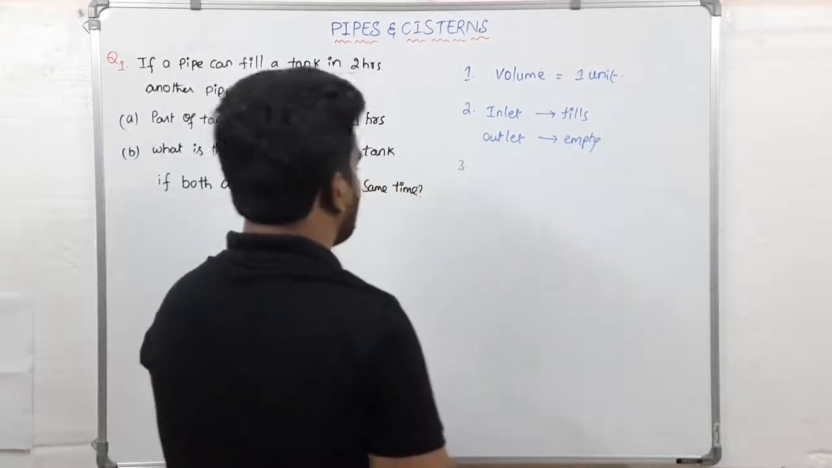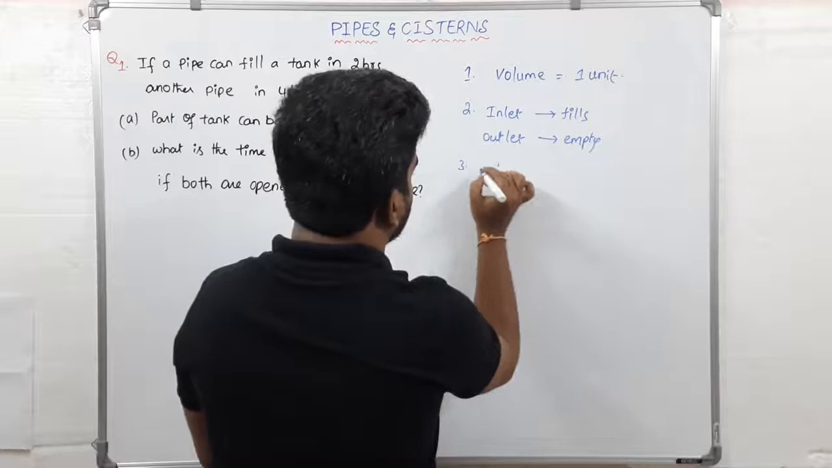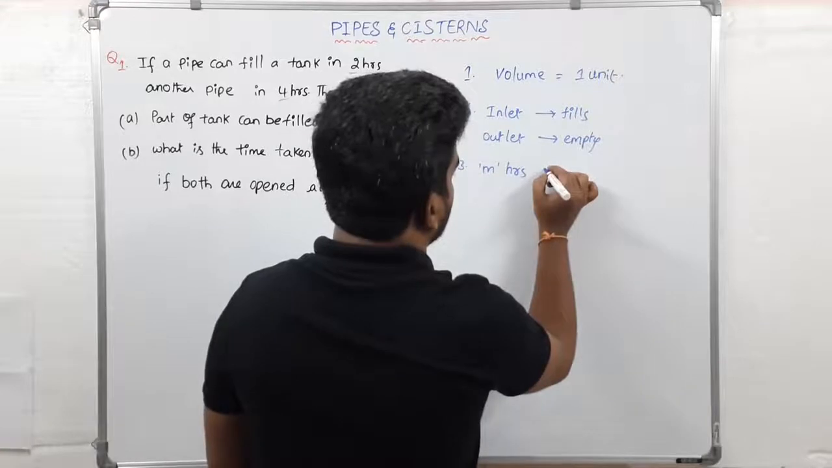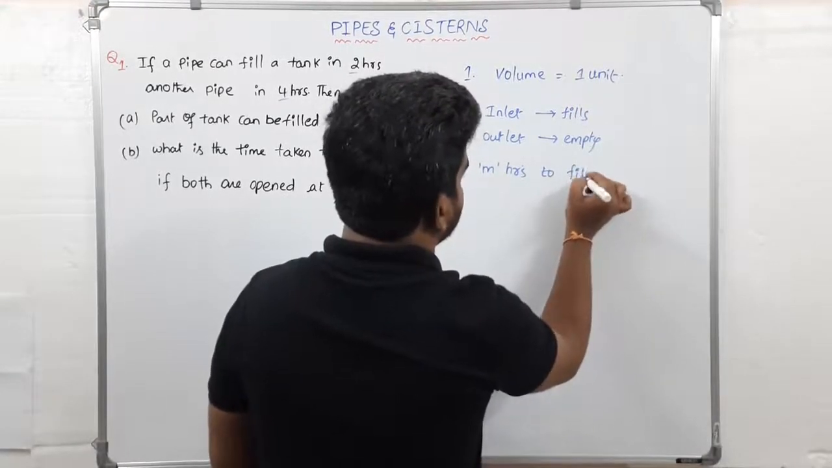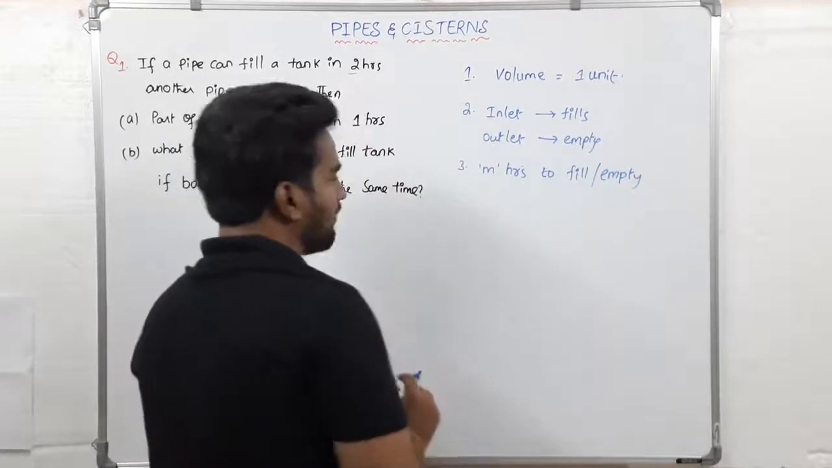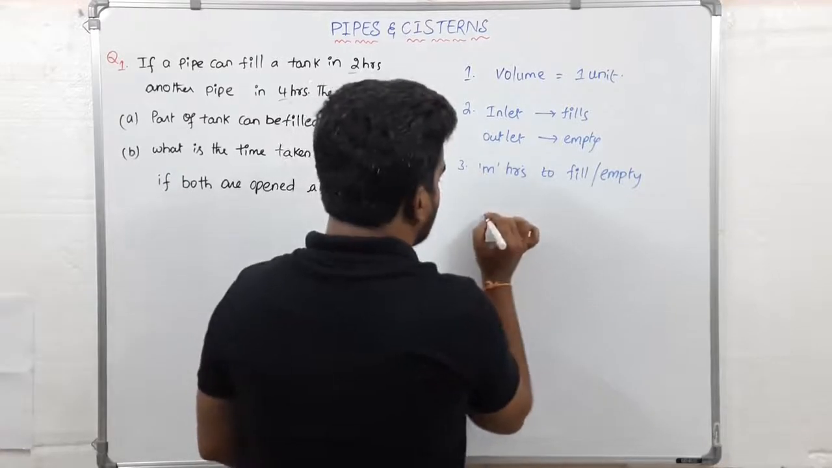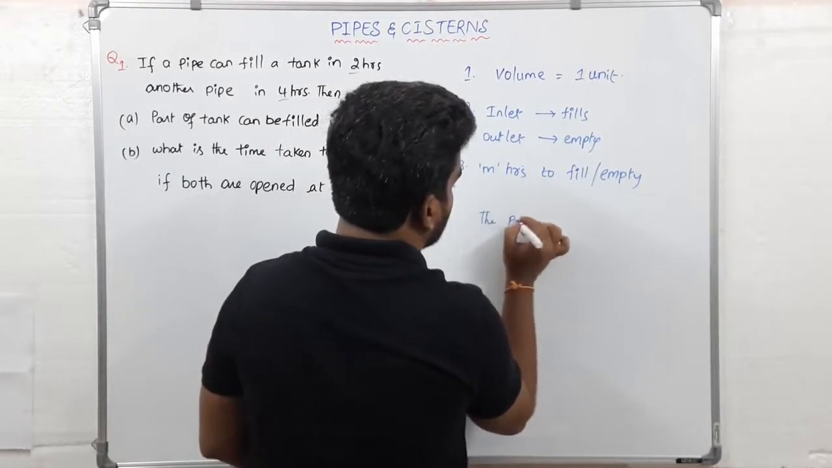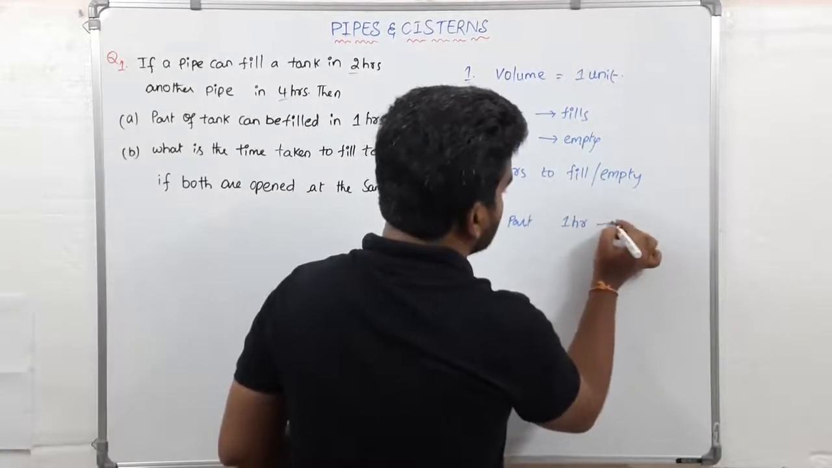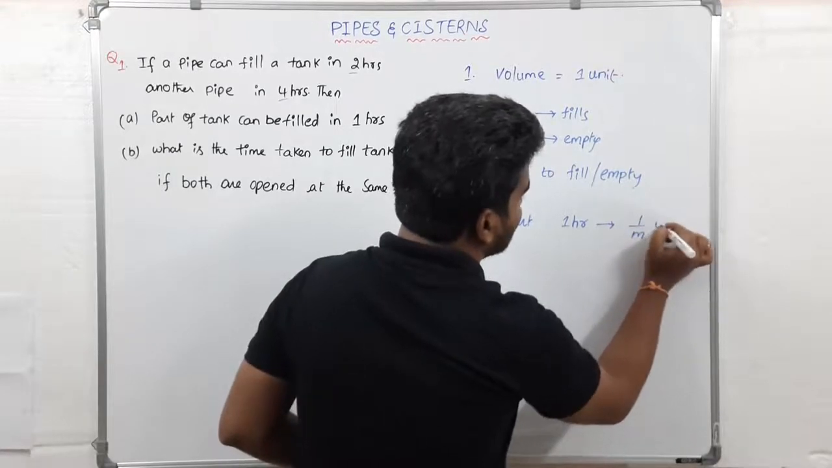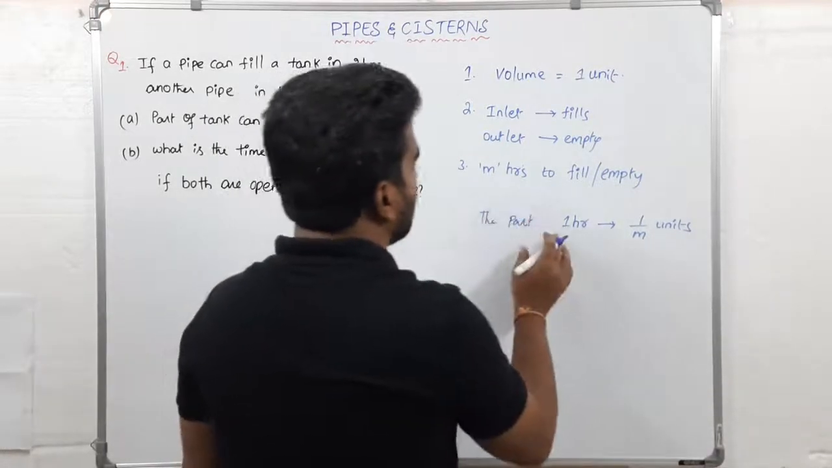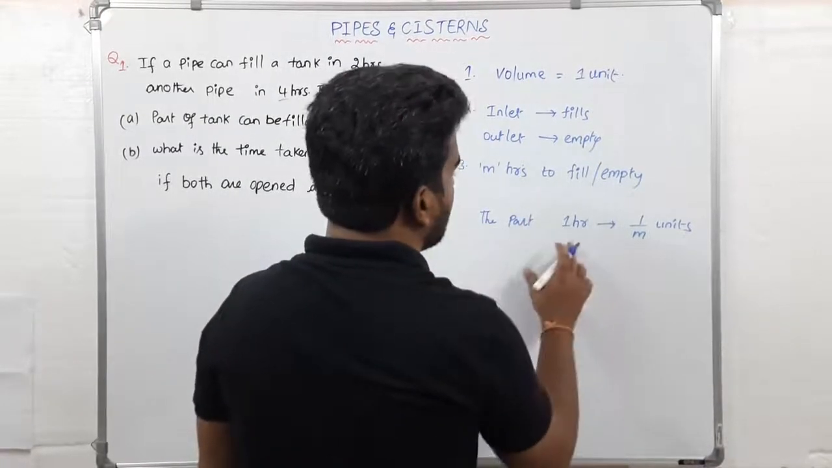Third one, if a pipe takes m number of hours to fill or empty the tank, then the part of the tank that can be filled in 1 hour is 1 by m units. The part of the tank that can be filled or emptied by the pipe in 1 hour is 1 by m units.